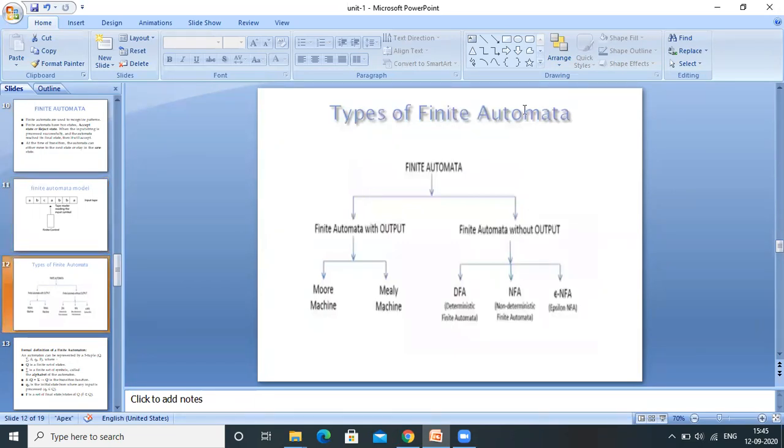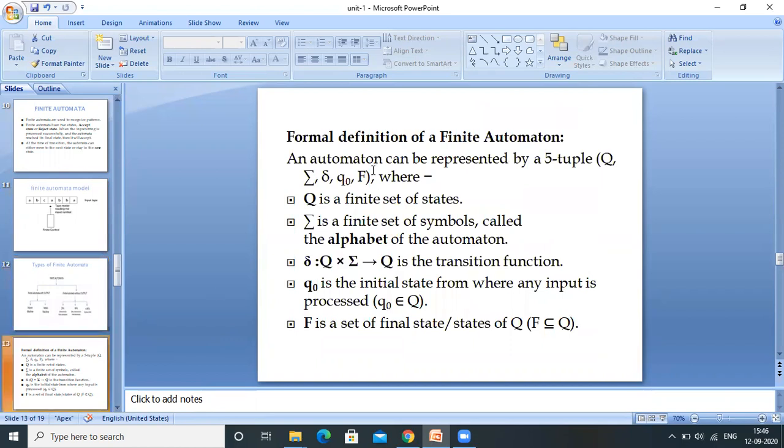Finite automata mainly have two categories: finite automata with output and finite automata without output. Finite automata with output are Mealy machine and Moore machine. Finite automata without output are deterministic finite automata, non-deterministic finite automata without epsilon transitions, and non-deterministic finite automata with epsilon transitions. First we will discuss finite automata without output, how to design this finite automata without output, DFA and NFA.